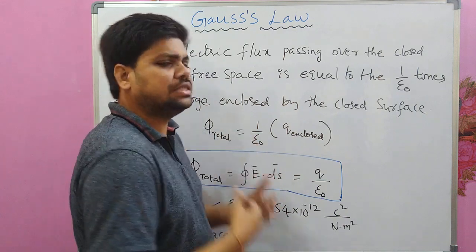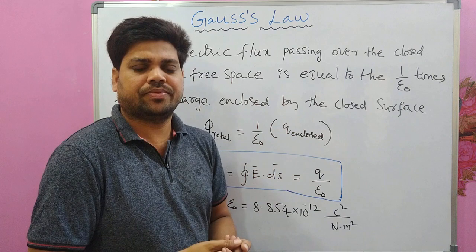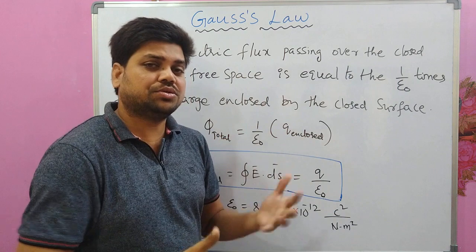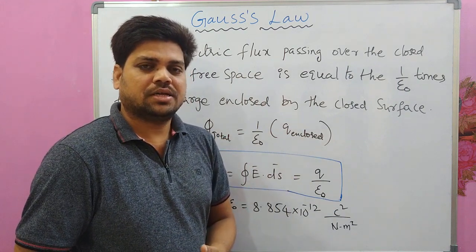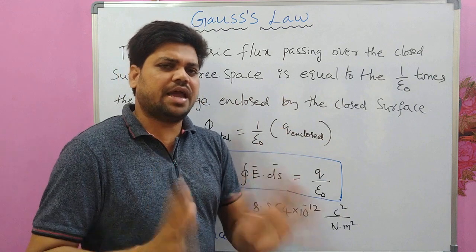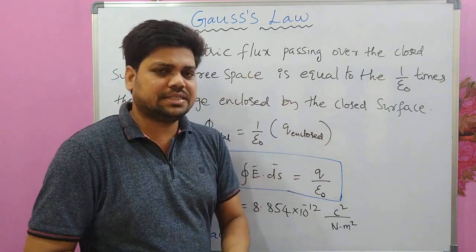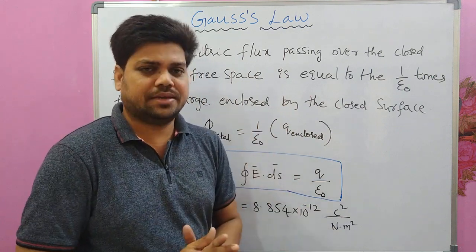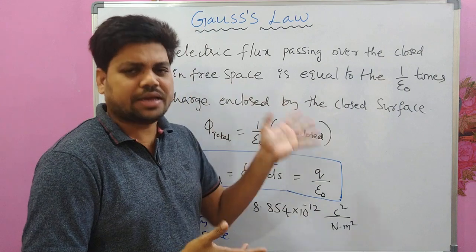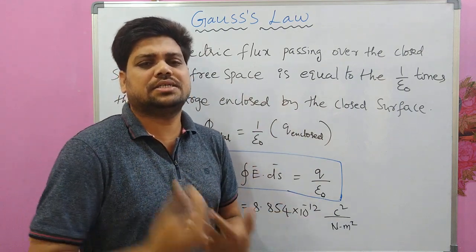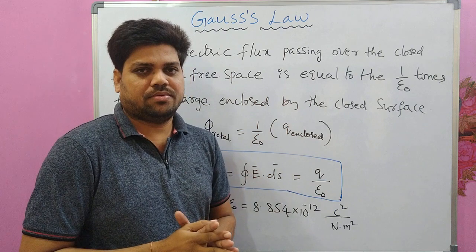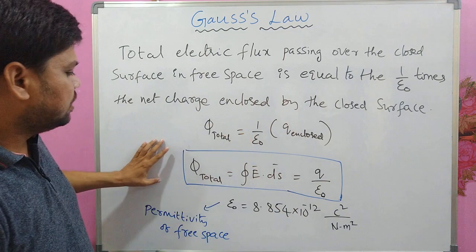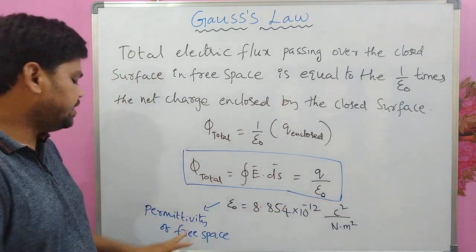And when is this Gauss law most useful, what are the conditions to be satisfied to make use of this Gauss law? See, Gauss law is applicable everywhere. It is valid everywhere. But there are certain conditions. If they are satisfied, then Gauss law can be used very easily. Otherwise, this law can be used, but the complicated integrations will trouble you. But it is valid everywhere. Remember this statement.